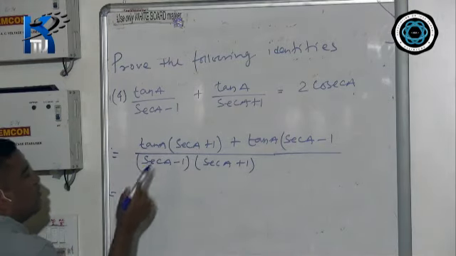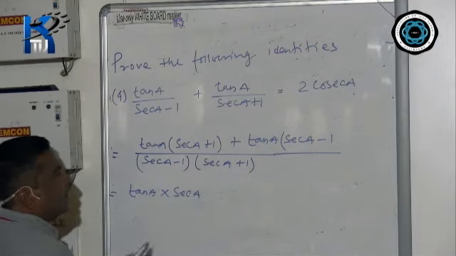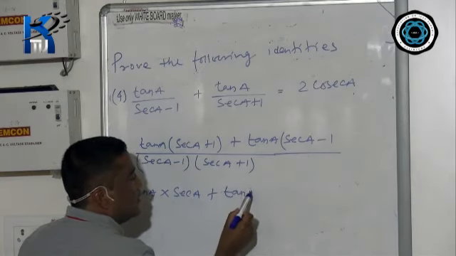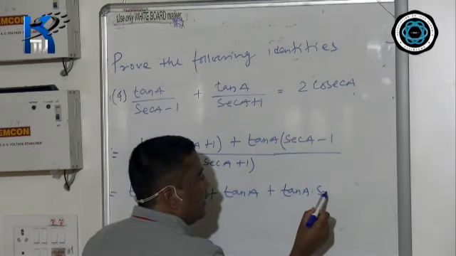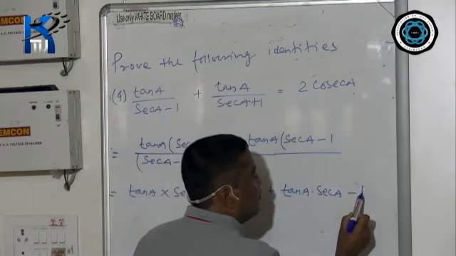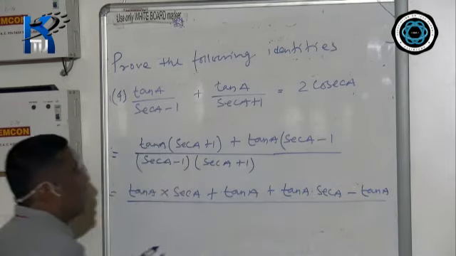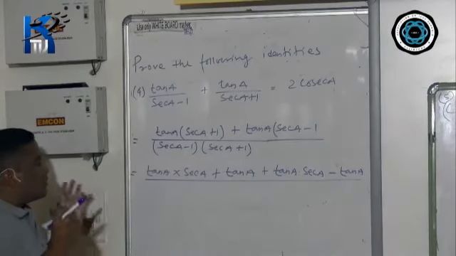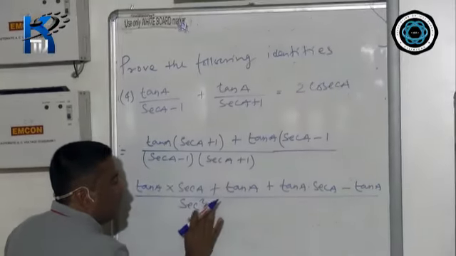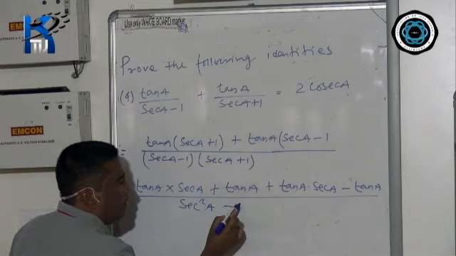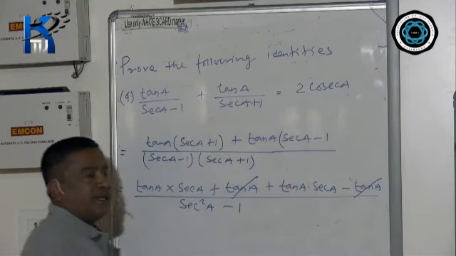After that, you just multiply: tan A into sec A plus tan A, again plus tan A into sec A minus tan A, divided by, now sec A minus 1, sec A plus 1, you just imagine A minus B, A plus B, which is A square minus B square. Now plus tan A minus tan A will get cancelled.